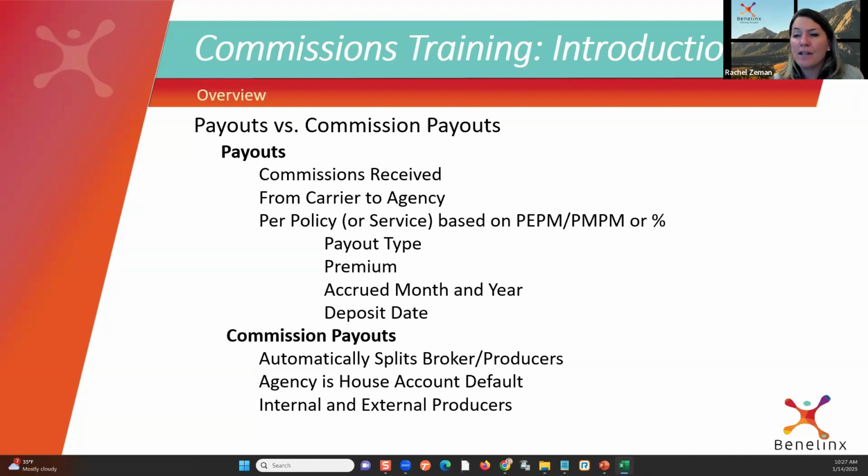So this is the internal producers, external producers that you're paying, and we call those commission payouts. The system does the splitting for us based on looking at the policy level and or looking all the way back to the account level and assigning those contacts correctly. So in a perfect world, we have it all set correctly, whether it's at the policy level or at the account level. Once we load that statement, every single policy and that payout that gets created looks at the policy, looks at the account, and splits them accordingly. So Rachel gets that 25%.